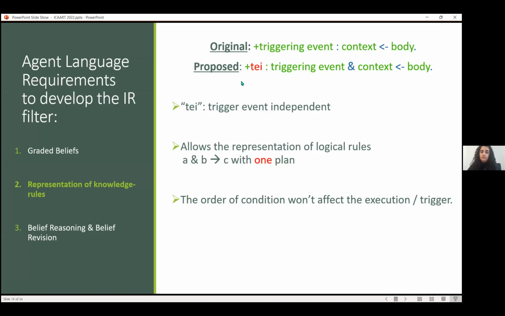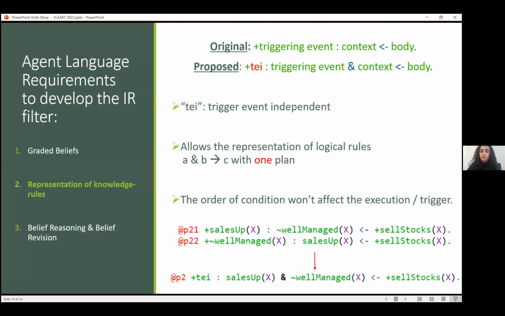The advantage of this is that we can represent the rule using just one plan. Just to mention, those who work with JSON already know that in case we wanted to represent this rule in the previous version, we had to state at least two rules. But now with the new version, only one rule can represent the plan.